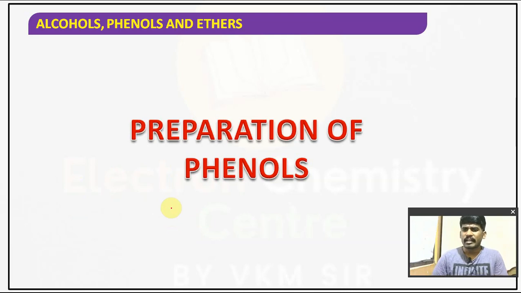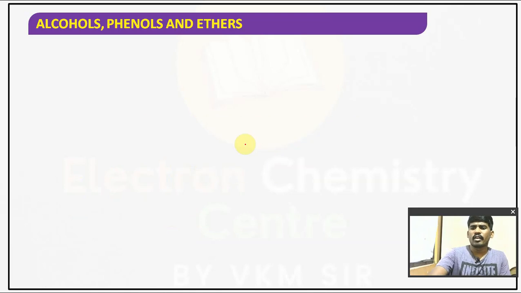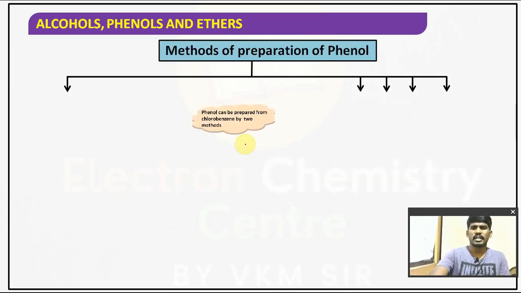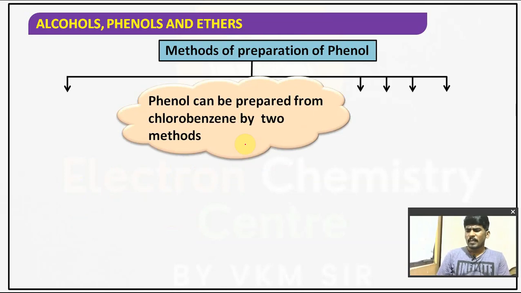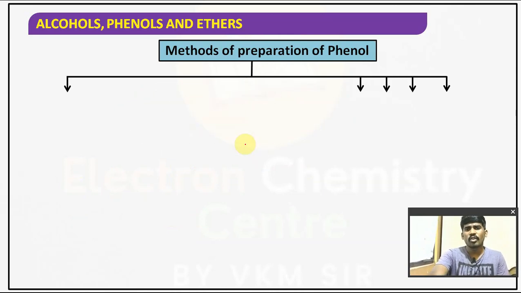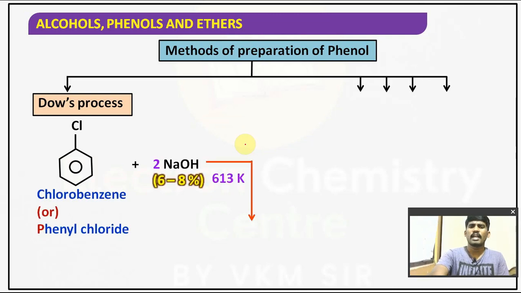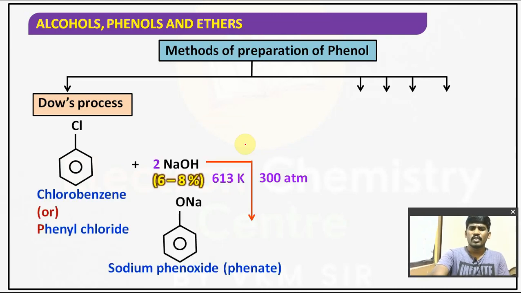So this is the introduction part, or classification of the phenols. Now let's talk about the preparation methods of phenols. We can prepare phenol with the help of chlorobenzene, using a process called Dow's process.